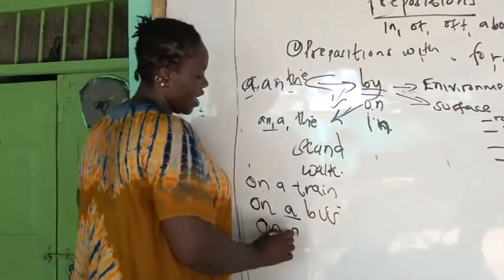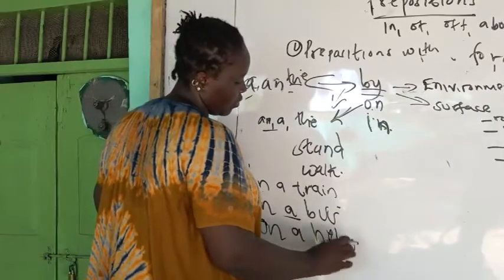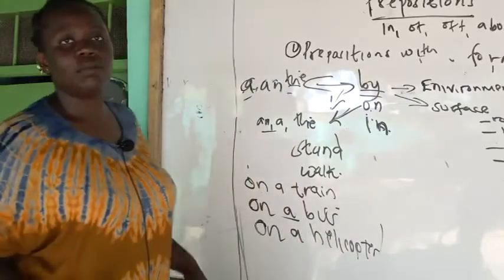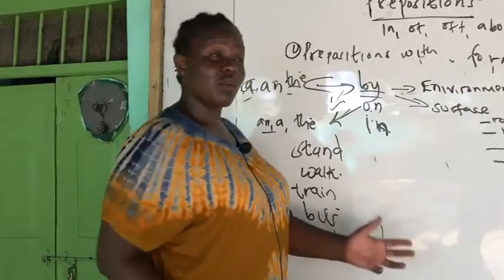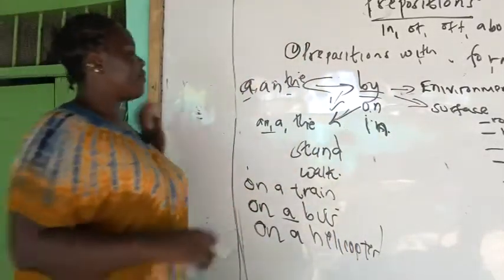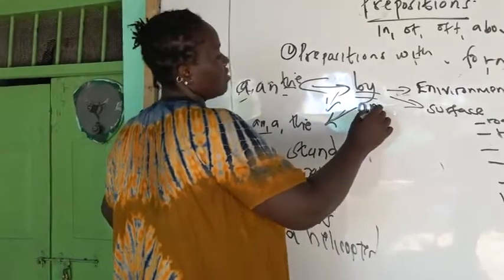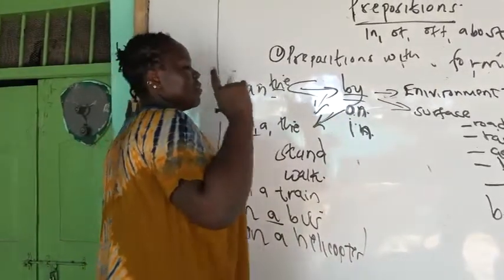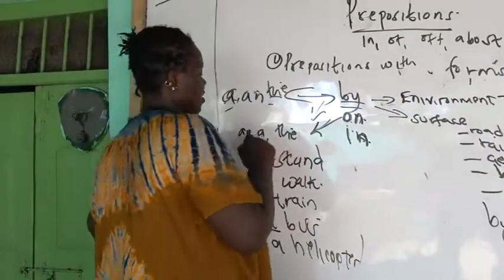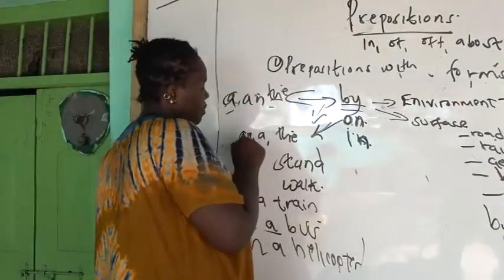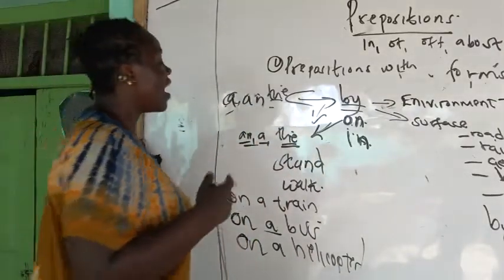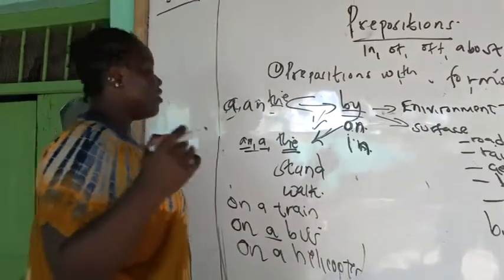Because you use on with means of transport from which you can stand or you can walk. You can say on a helicopter. On what? A helicopter. Or you can say on an aeroplane, because the air hostesses can stand and walk inside the aeroplane, or you can also stand and walk. So on as a preposition of transport can be used with forms of transport from which you can stand or walk. You just remember on, a, an, and the take what? On, a, an, and the take what? I know this is difficult.